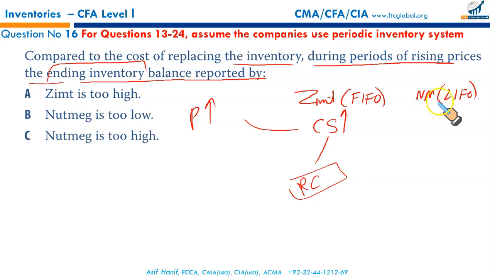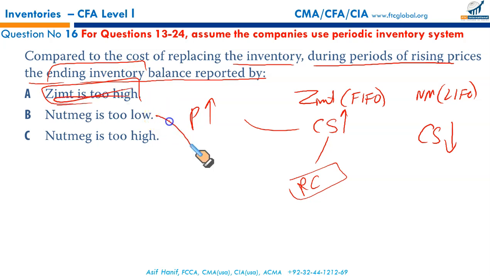What about Nutmeg? Last in, first out. The latest higher value prices are being charged to production. Your closing stock will be composed of the older, lower prices. Closing stock would be lower for Nutmeg. Zimt is too high? Not too high. It's related to the current replacement cost. We can't say it's too high.